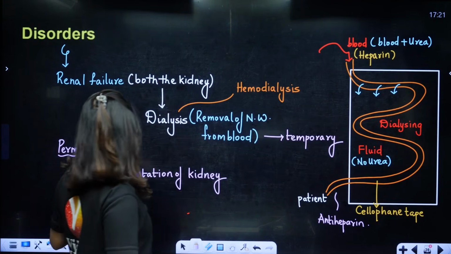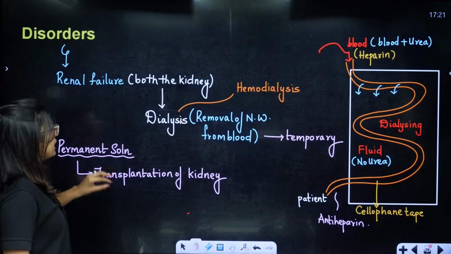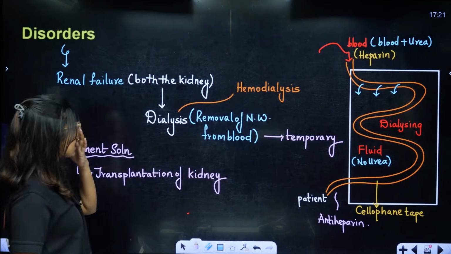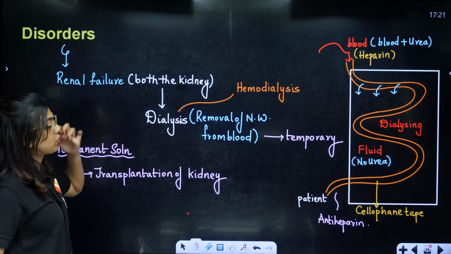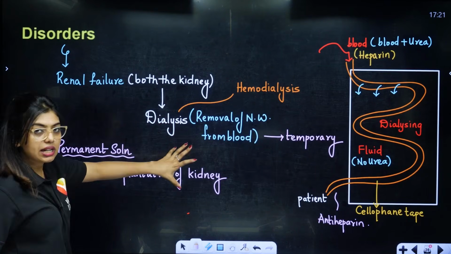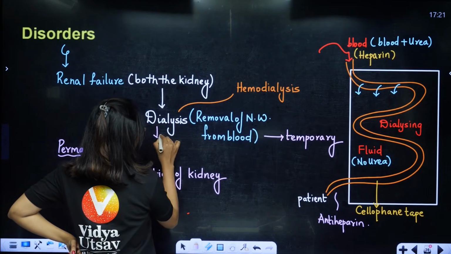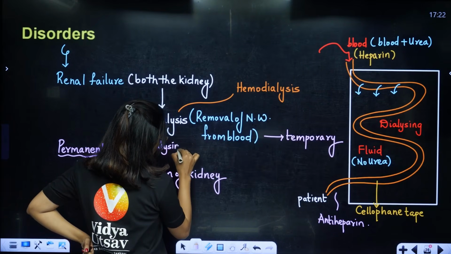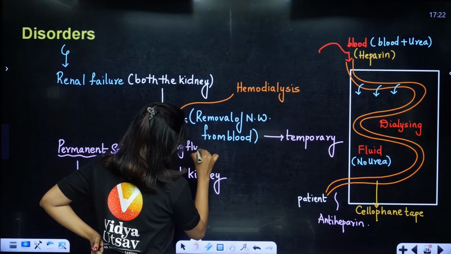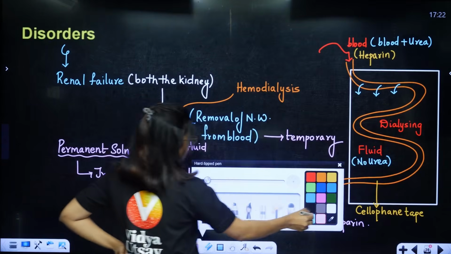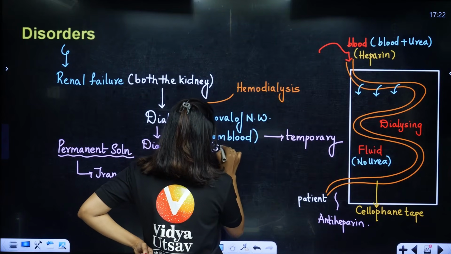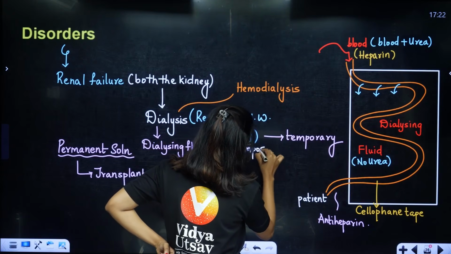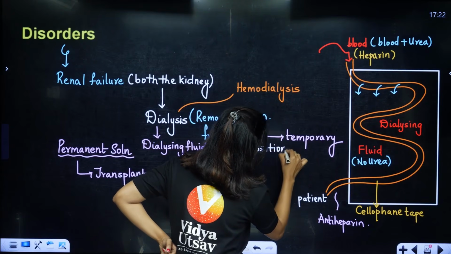So please remember students, the permanent solution is going to be transplantation of the kidney. Graft rejection can happen, but if we take it from a close relative, the rejection chances are less. Hemodialysis, basically we are removing the nitrogenous waste from the blood, which is a temporary solution. In this dialyzing setup, you will know that there is dialyzing fluid. It will have the same composition as the blood of the patient. And students, it is a very painful, at the same time very financially draining process.